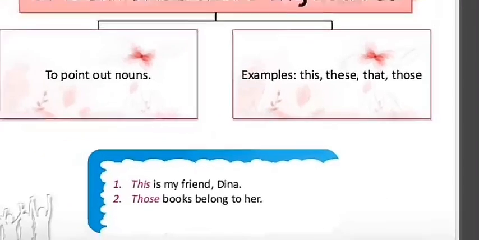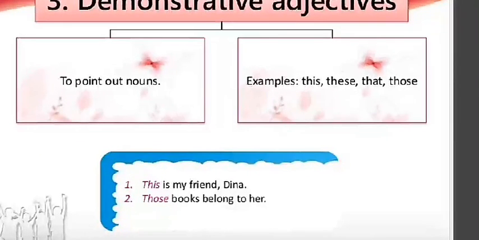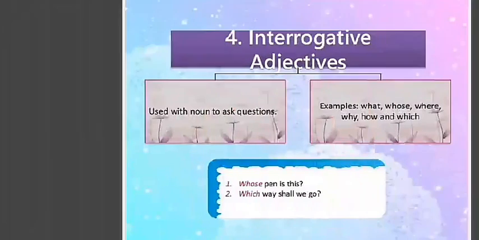Those books belong to her. These is the plural of this and those is the plural of that. This we use for nearby things and that we use for far off things. In the same manner, when there is more than one, we use these for this, and for plural things we use those for that.